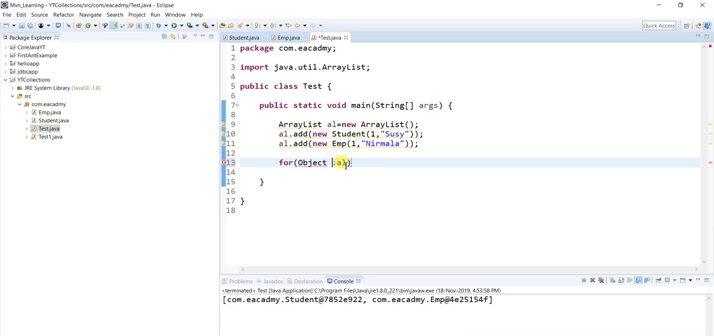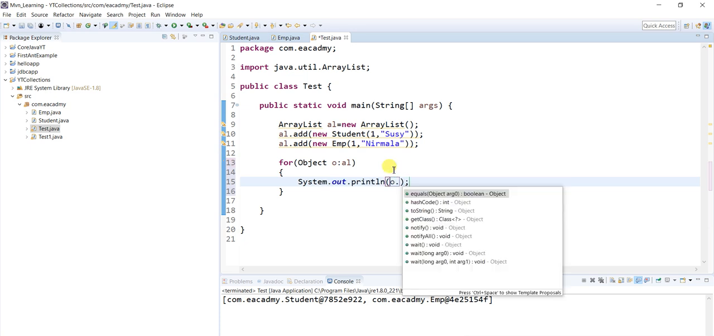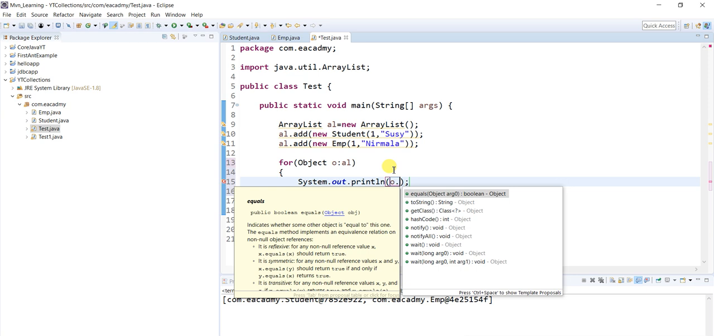Okay, for each element present inside the array list, meaning for each object present inside the array list, I am taking one variable o. With the help of this variable, I am going to print the data. So right now what I will write is o dot, and here is the thing. Let's say if you want to print the data, you can print o dot.